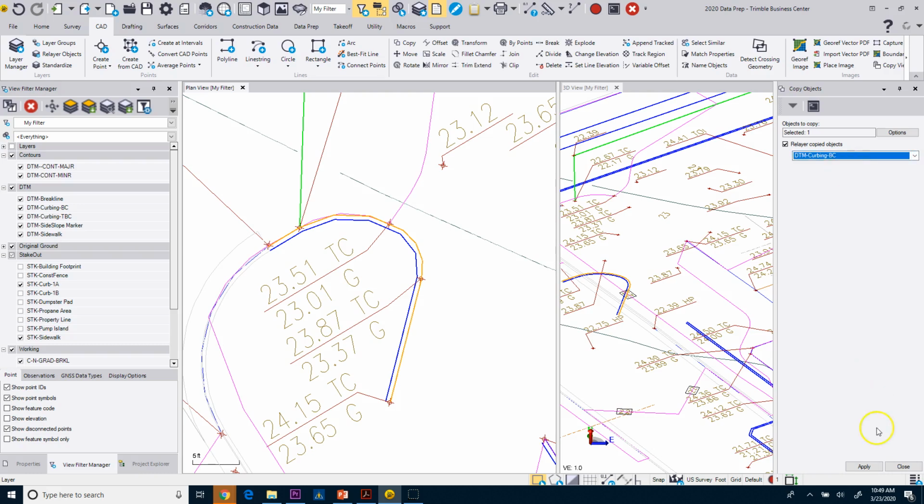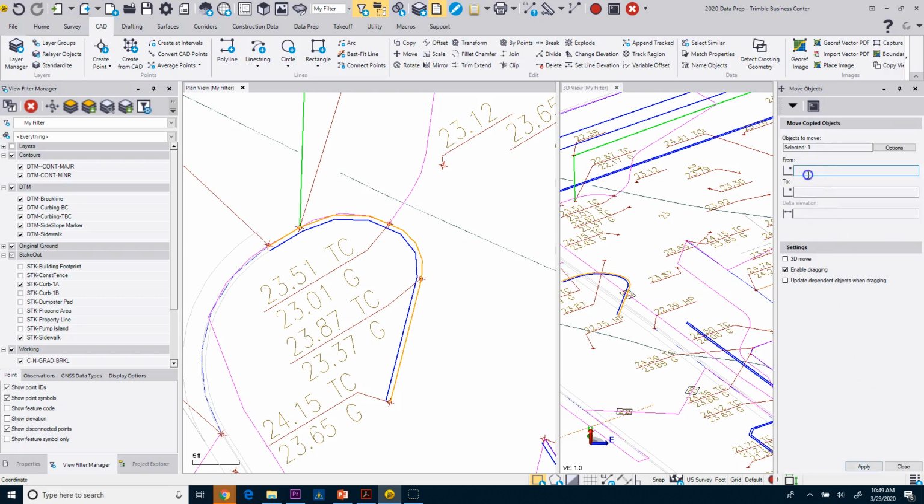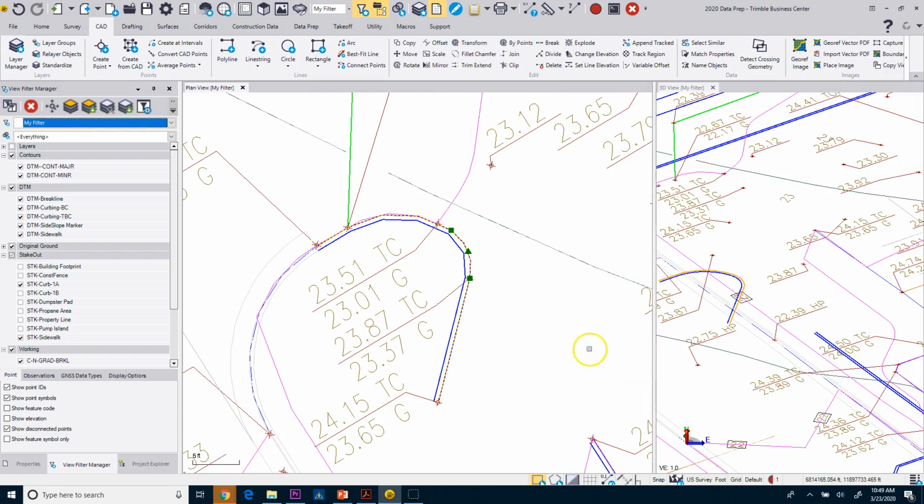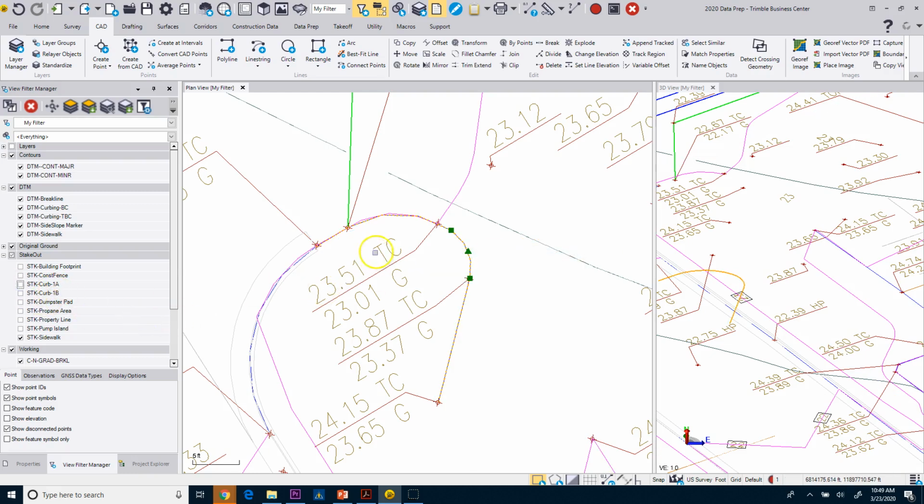curbing, bottom of curb. Click apply. And again, I'm going to go from 0, 0 to 0, 0 and apply and close. So now I've got that DTM curbing, I can turn off my stakeout, right? And now I need to elevate this.